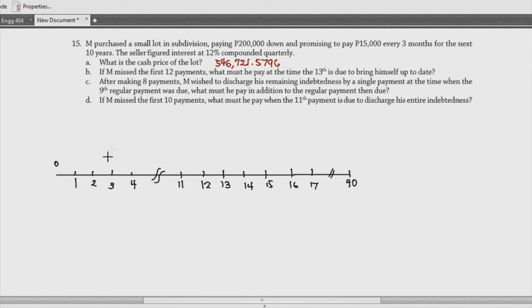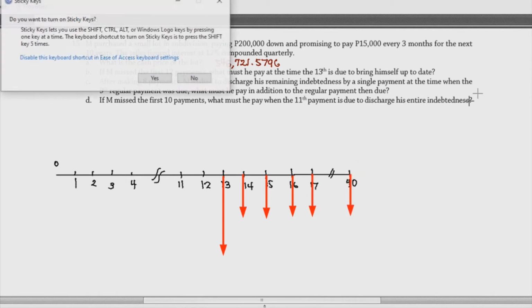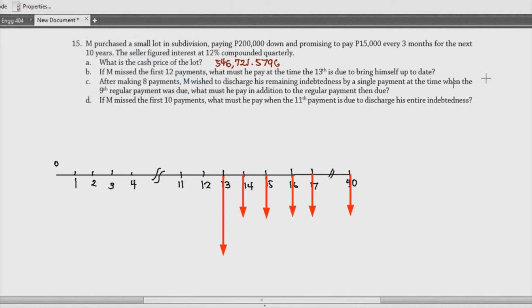And then, dito, 0, 1, 2, 3, 4, wala siyang binayad hanggang 12. So, sa 13th payment siya nagkaroon. And basically, kung bayad siya sa 13th payment, so, around ganyan yan, no? And then, the rest, 14, 15, would be of the same arrow size na lang yan. So, remember, kaya natin to ginagawa yung mga arrow size just to indicate yung mga amounts of money na nilalagay natin. So, with that, mas madali sa ating ma-visualize kung ano yung mga pinabayad natin.